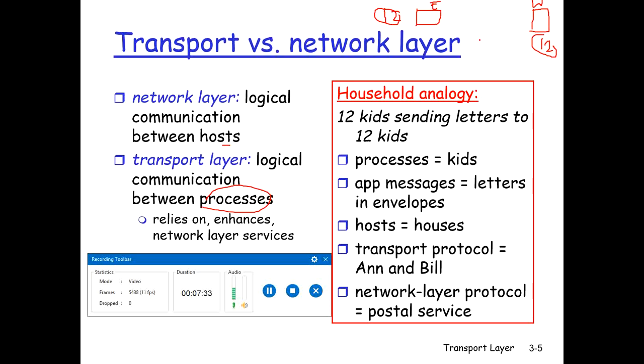In each of the households there is one kid. Let's assume there is a kid X here and a kid Y there, or according to your book it's Anne on the West Coast and Bill on the East Coast. So I have Bill here, and here I have Anne, who are responsible for collecting the mail from the post office. Let's assume this is a post office, because we know that the letter will go to the post office and from the post office they need to collect the letters.